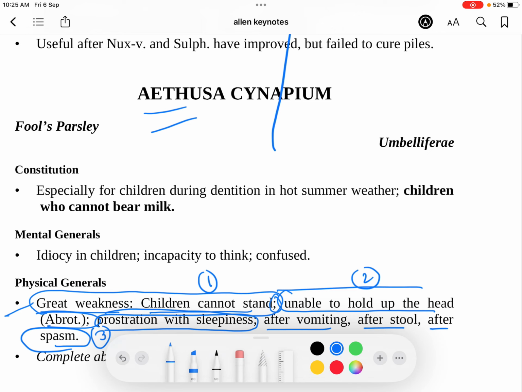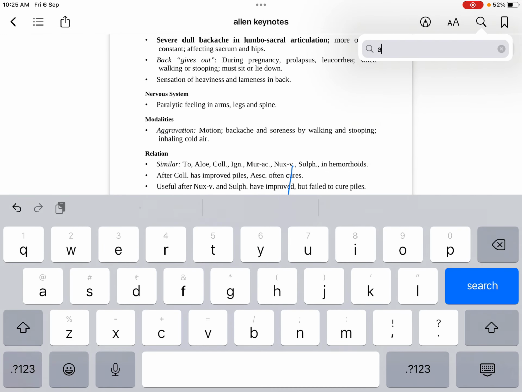Write the page number of Abrotanum here, and in the Abrotanum page write the page number of Ethusa, so that you compare this weakness. I hope you have understood the weakness of this Ethusa part. Important for MCQ is great weakness, unable to hold up the head, great weakness with prostration with sleepiness, and great weakness especially after spasm. This can come as an MCQ. In the exam, they can directly give you great weakness after spasm. What is the remedy? It is Ethusa. This is the way you have to study and consider the semicolons. Now come back to Abrotanum.